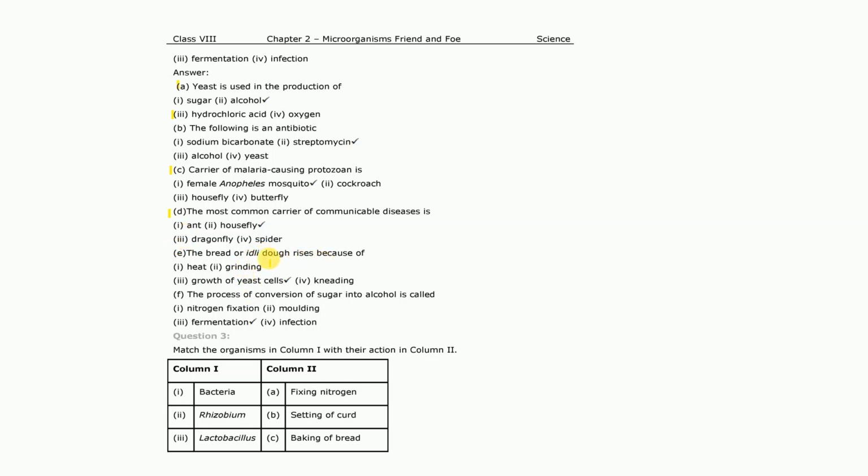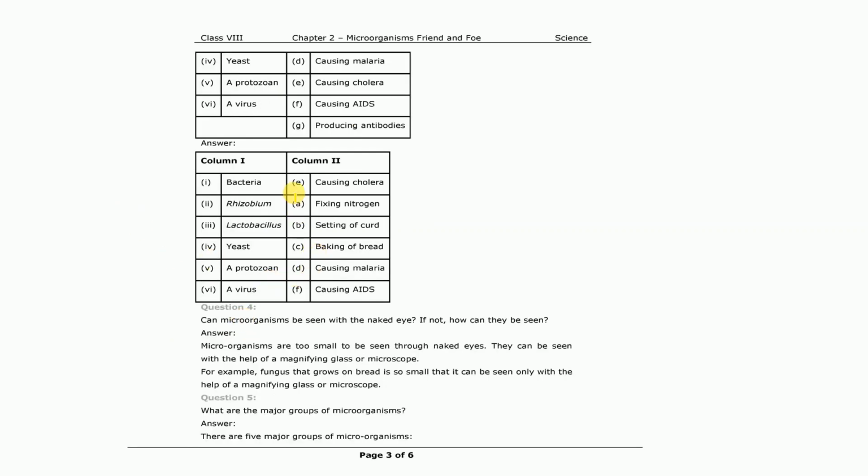So bread or idli dough rises because of the growth of yeast through the process of fermentation, and the conversion of sugar into alcohol happens by the process of fermentation in the presence of yeast microorganisms. Now, match the column.